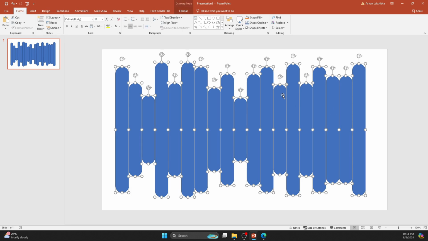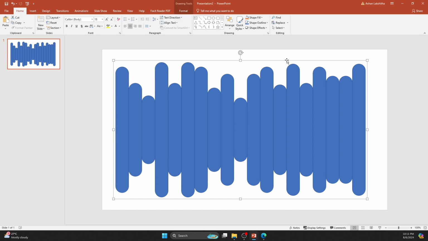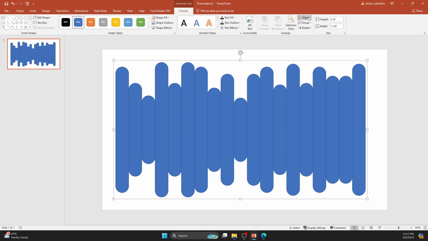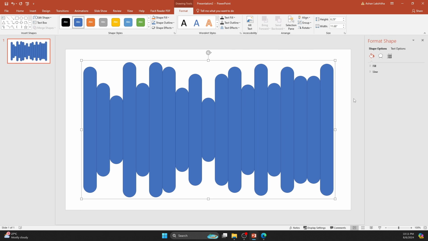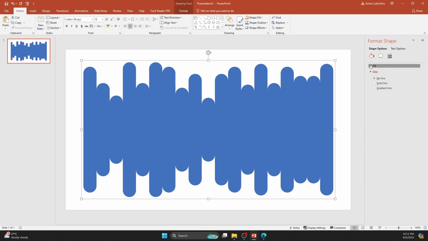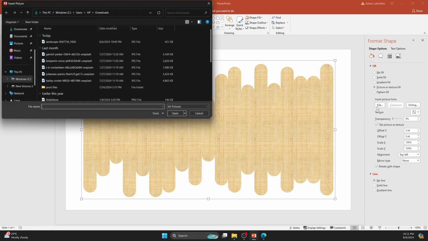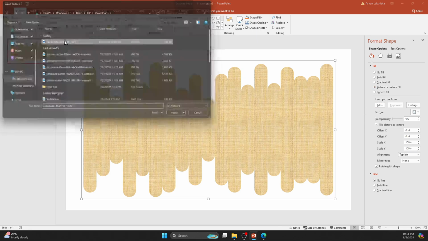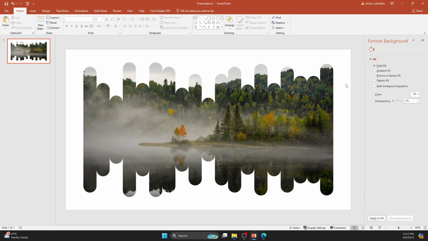Select all the rectangles and group them together. Then, align the group to the center of the canvas. Right-click and go to Format Shape. Remove the outlines. Select Picture or Texture Fill and choose an image you want to add to your slide. Change the background color.